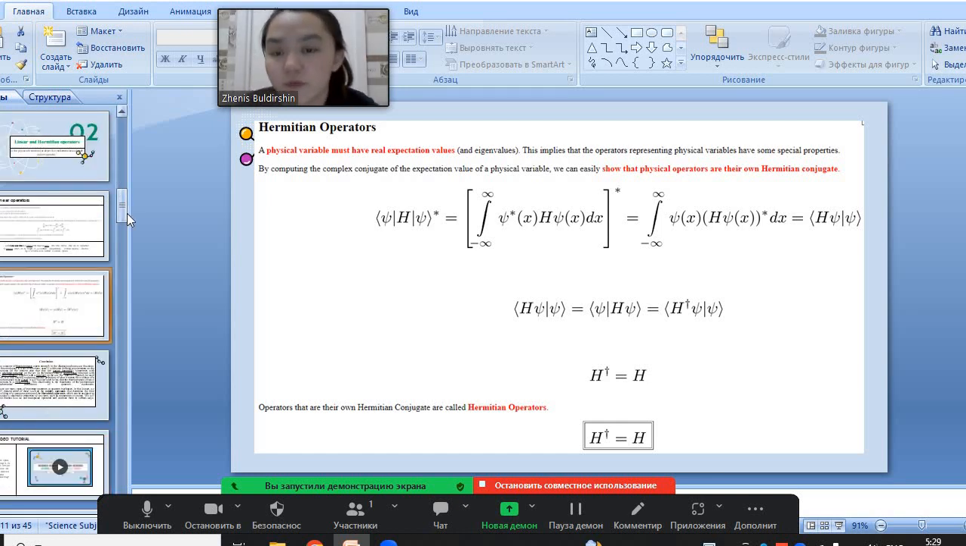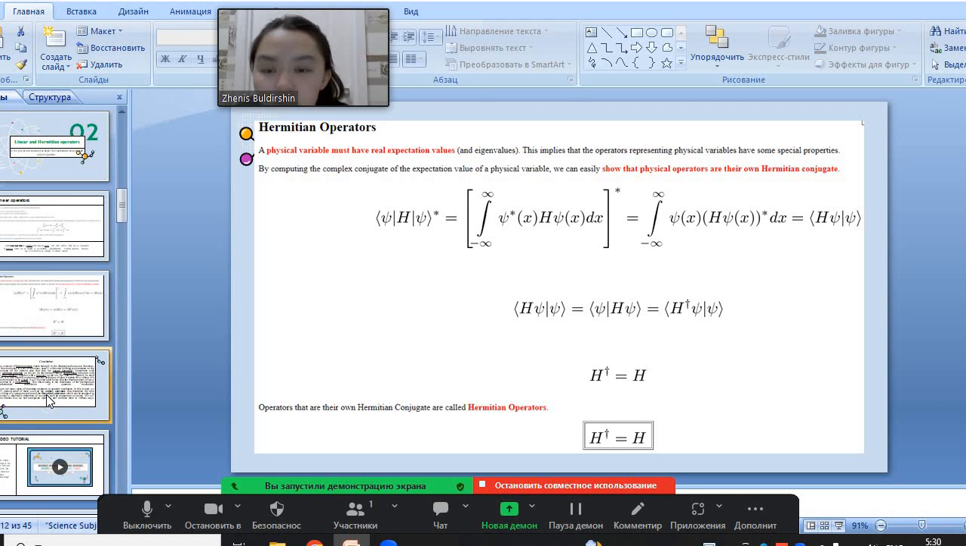The next is Hermitian operators. Physical variables must have real expectation values and eigenvalues. This implies that the operators expressing physical variables have some special properties. By taking the complex conjugate of the expectation value of a physical variable, we can easily show that physical operators are Hermitian. In this picture, we see the operators that are Hermitian, they are called Hermitian operators.